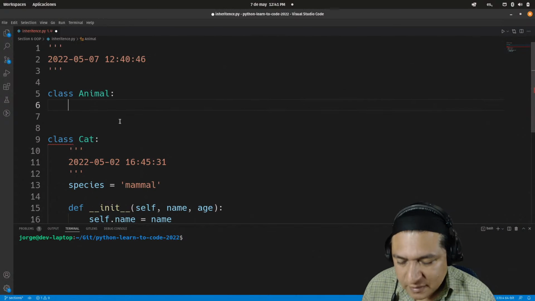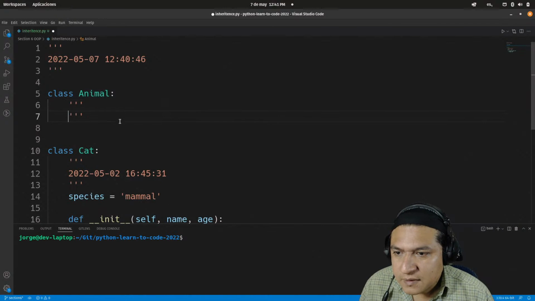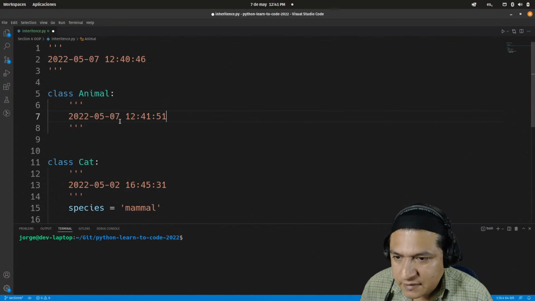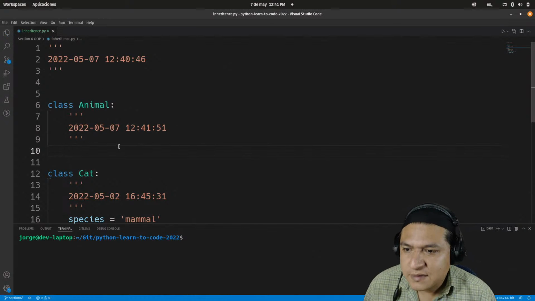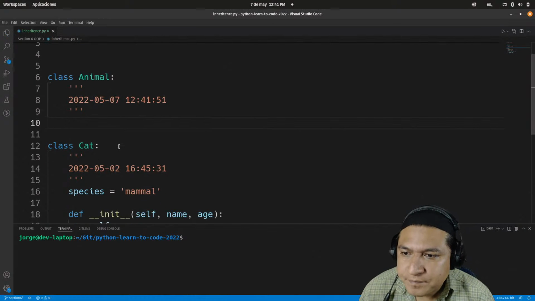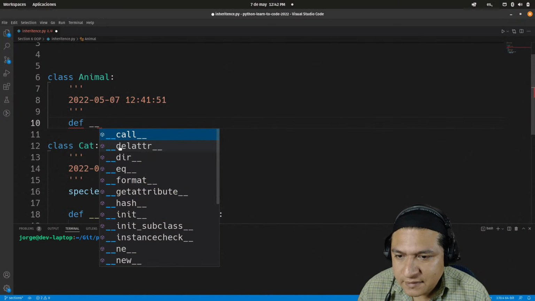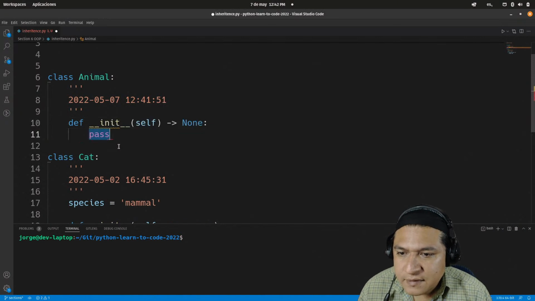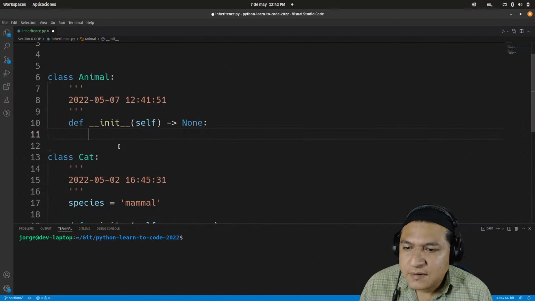Okay, I need to create, well, first I need to create this comment over here so the linter is going to stop bothering me. And now let's create the init. There we go. We're getting somewhere.